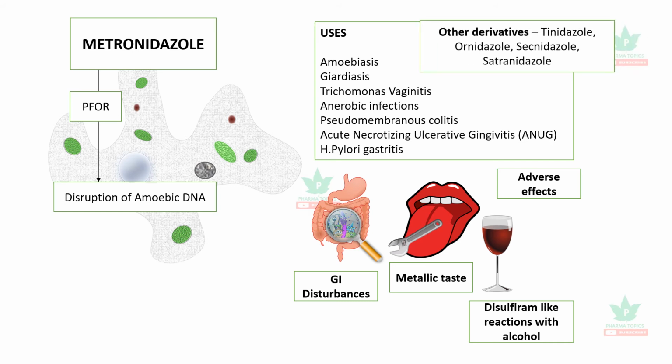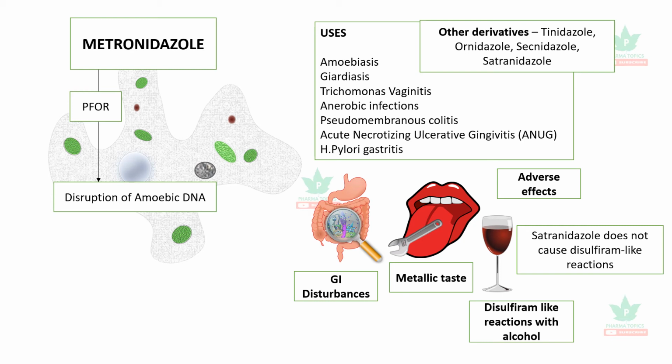The congeners of metronidazole are tinidazole, ornidazole, secnidazole, and satranidazole, which are long acting and have less metallic taste when compared to metronidazole. Importantly, satranidazole does not cause disulfiram-like reactions.